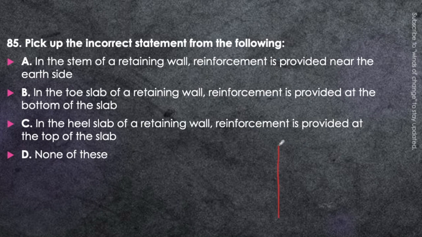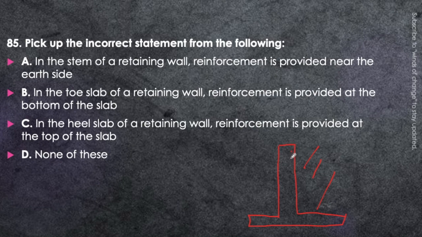This is the retaining wall, let's say the earth is being filled here. So this one will be the heel slab, this one will be the toe slab, and this is the stem. Where will the reinforcement be provided in all these three? In case of the stem, it will act as a cantilever beam, so the reinforcement will be provided at the earth side.